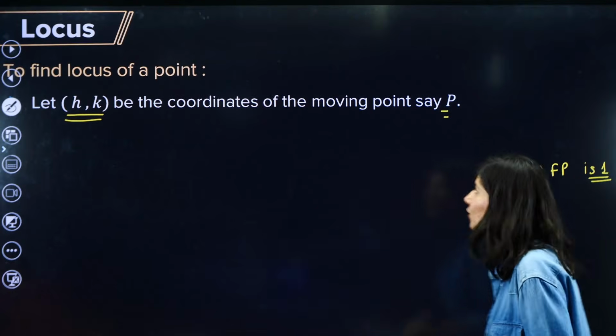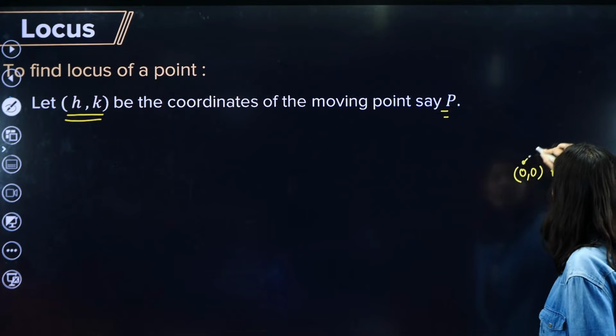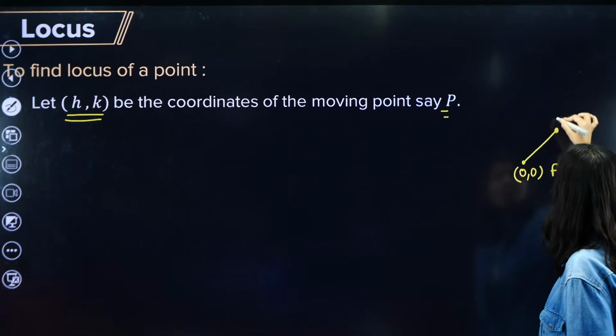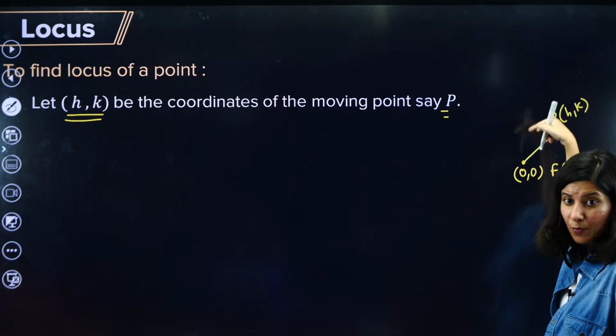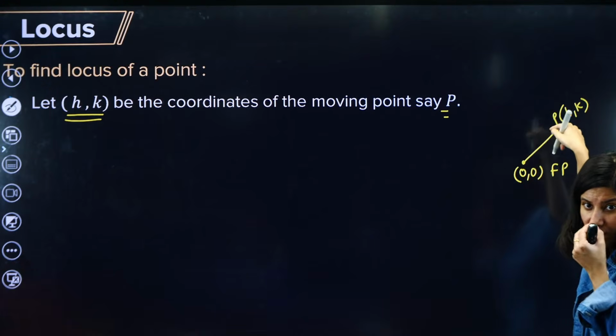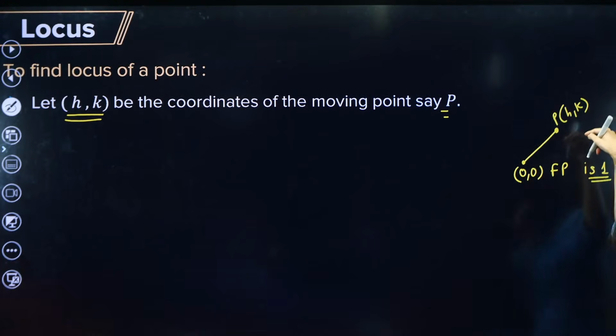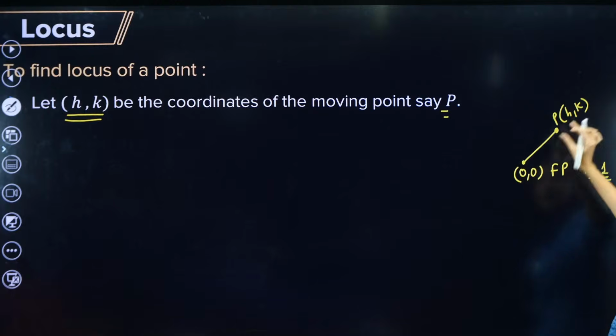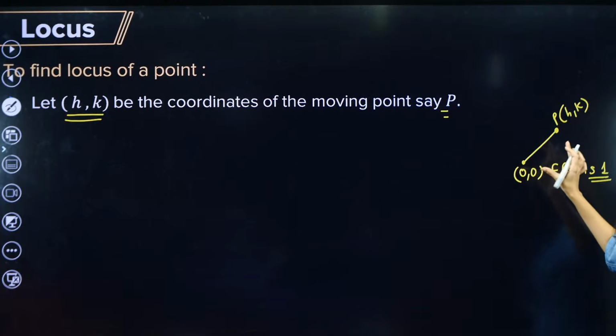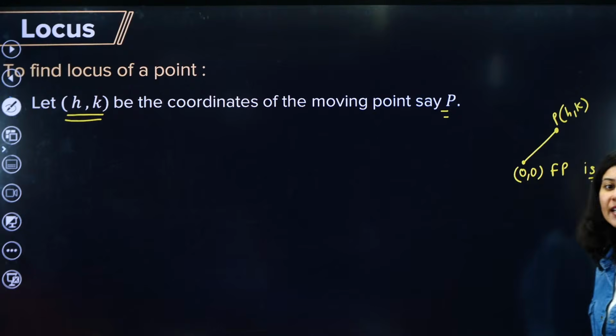So we understood that there is a point P, let's say h comma k, which is a moving point, and the fixed point is 0, 0. Now what they are saying is that the distance between these two points is 1.